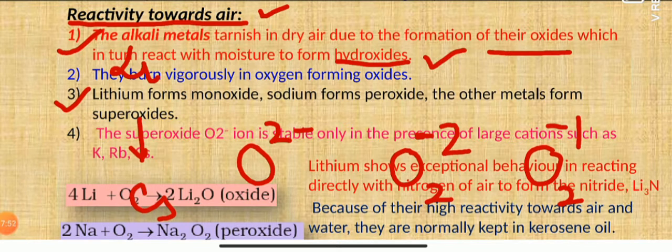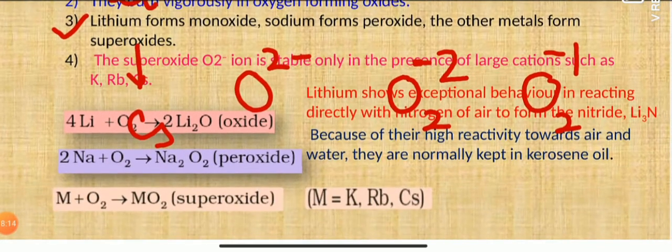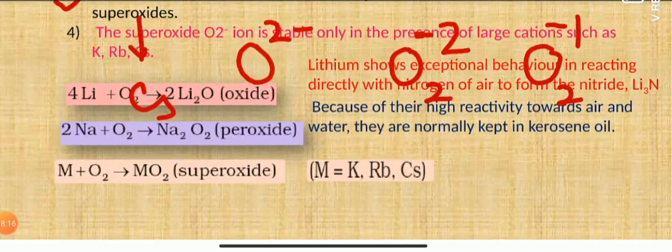That is the reason lithium can form only monoxide, because of the smaller size of the lithium cation. Sodium can form peroxide, as well as some amount of monoxide, while the other metals, being larger in size, can form superoxides as well as other oxides. I told you the reason also: superoxides are stable only in the presence of larger cations, like potassium, rubidium and cesium.